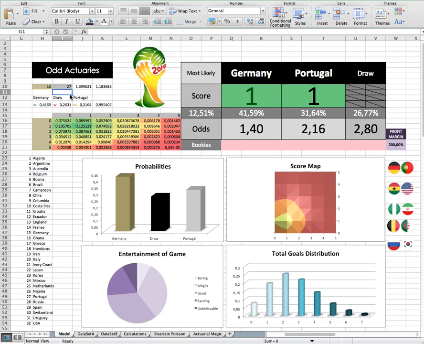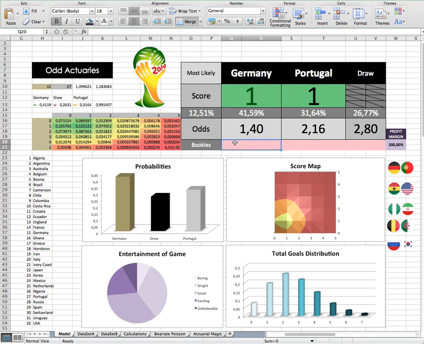So, just like magic, we can see that it's going to be a 1-1 draw, but Germany does have the advantage with a 42% chance, and Portugal's got about a 32% chance. What we can see is that the most likely score is going to be 1-1, and that's got about a 12.5% chance. And the wheel of excitement, it's favoring that it's going to be a good game. And yeah, there we can just see that the Germany is bigger than the Portugal over there. Goal distribution, likely to see 2 goals. But yeah, the most likely score is the 1-1 shown by our score map.